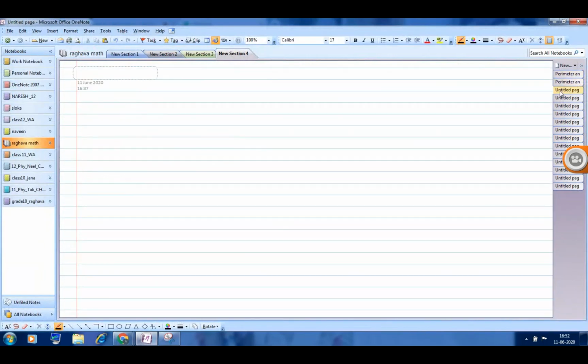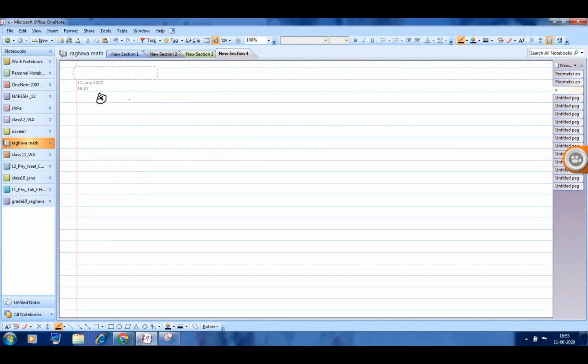First, we will do some numericals based on arcs. After that, we will learn how to do perimeter and area of the segment. That is also easy. Same method, but a little bit different. We have to use the right angle triangle concept. Most of the things are applications of formulas only, but you have to apply them in a smarter way because sometimes they won't give a straight application. They will link to some other circles.